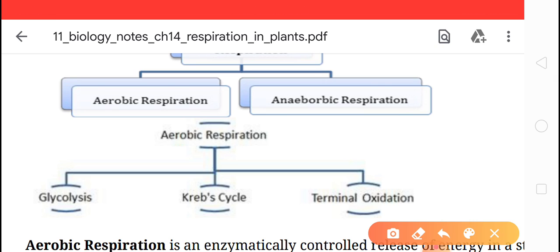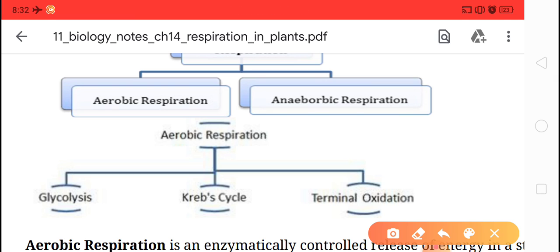So, aerobic respiration we are discussing. In aerobic respiration we have seen that the first step, the breakdown of food, is glycolysis. Glyco is glucose, and lysis is breakdown. The breakdown of glucose in glycolysis occurs in the cytoplasm of the living organism, in which two molecules of pyruvic acid are formed by a stepwise series of reactions.